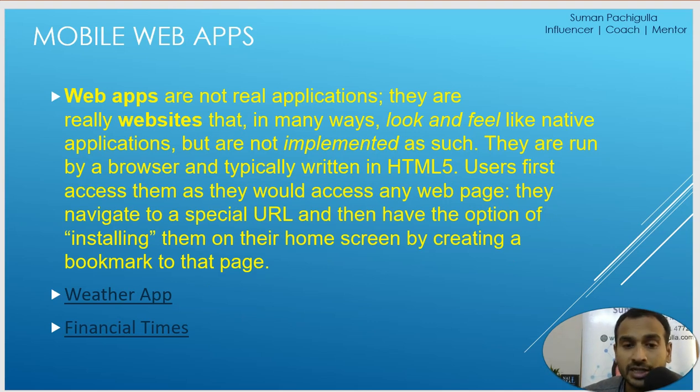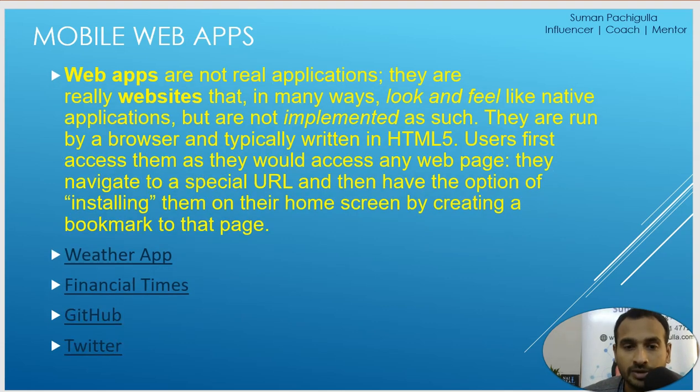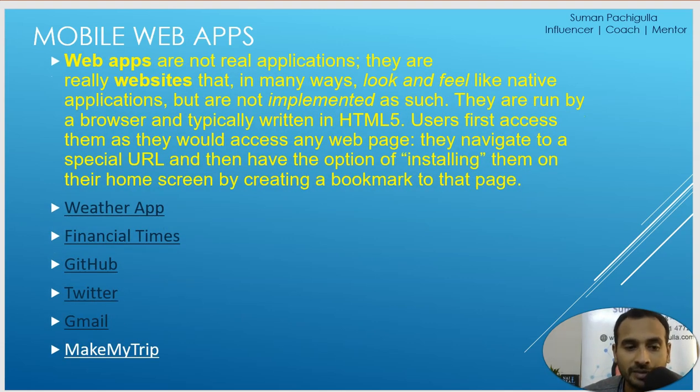Financial Times. Financial Times is a news magazine that used to have a native app. Now that is converted to a web app. GitHub, Twitter, Gmail, right? Make My Trip. So these are a few of the best examples of web applications, meaning anything that you can access through a web browser. Now what is hybrid? In a web app, what are the tools that have been used? Everything required to develop a website, right? Front end: HTML, CSS and JavaScript.